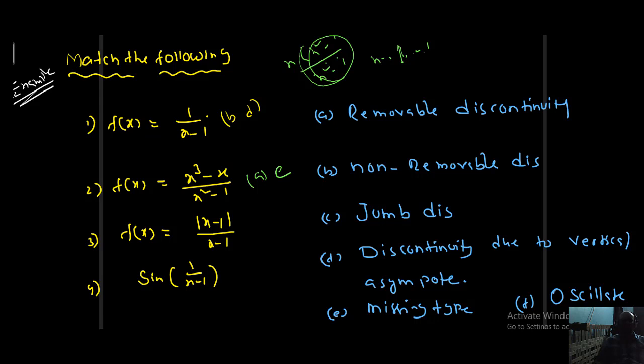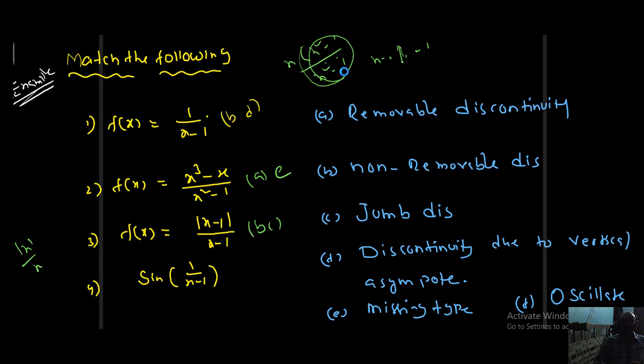Next, modulus is involved here. Mod x by x is one of the parts of the signum function. Jump type discontinuity, mod x by x. This is also mod x minus 1 by x minus 1, also jump type of discontinuity. This function is non-removable discontinuity. I can say finite or non-removable jump type of discontinuity. I can say this answer is B, C.